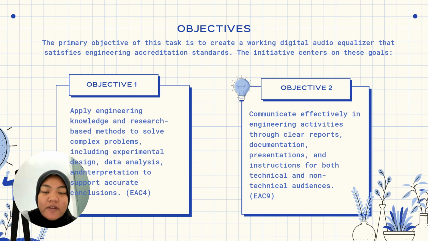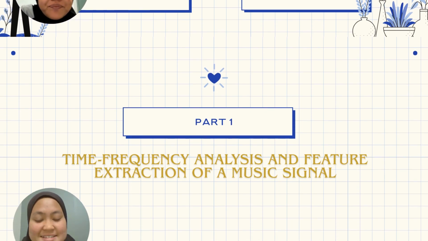The objectives of this project are to apply engineering knowledge and research-based methods to solve complex problems, including experimental design, data analysis, and interpretation to support accurate conclusions. And next is to communicate effectively in engineering activities through clear reports, documentation, and presentations for both technical and non-technical audiences.